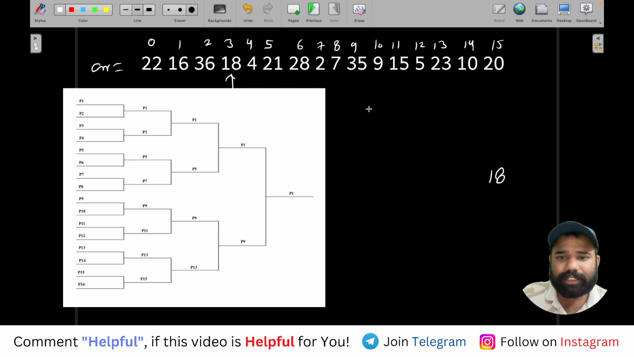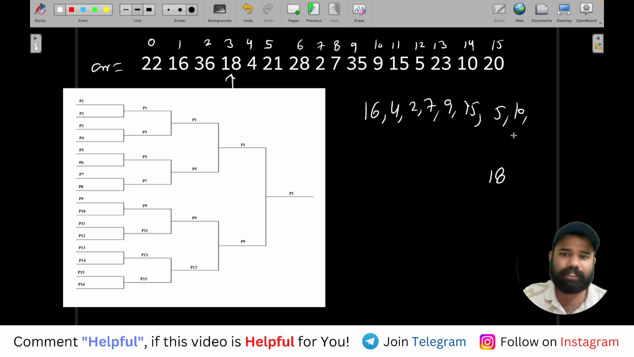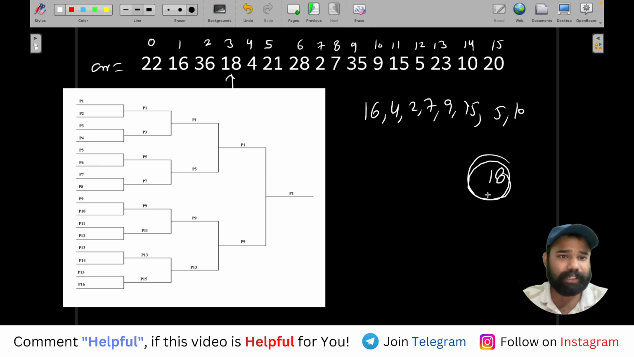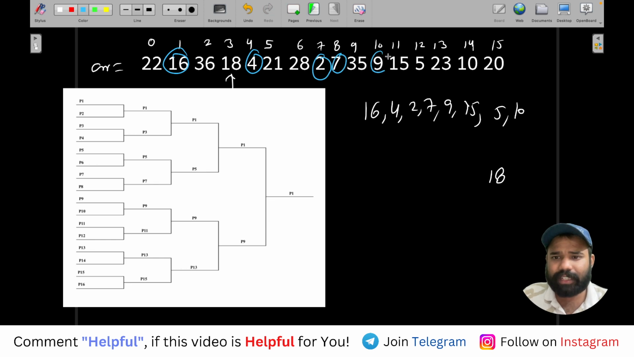So if you will see, 16 is there, then 4 is there, then 2, then 7, then 9, then 15, then 5, then 10. So you can see these are some players which are having skill less than 18. I think so, right? All the values are less than 18 if you will see, right? So means 18 can win the match from these players.